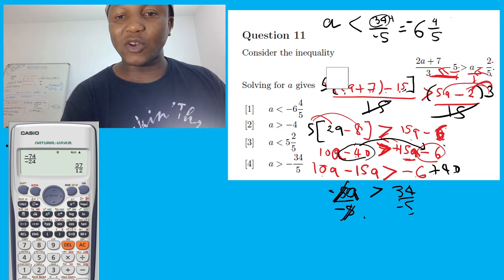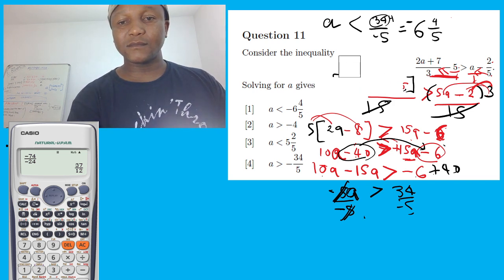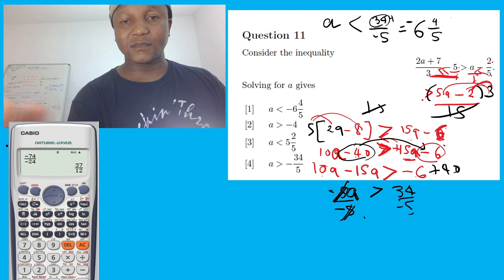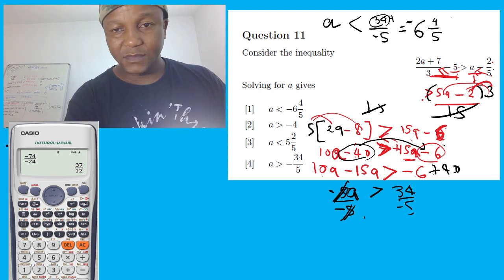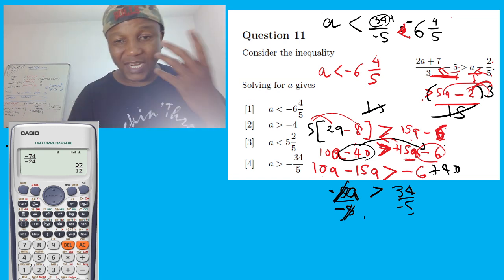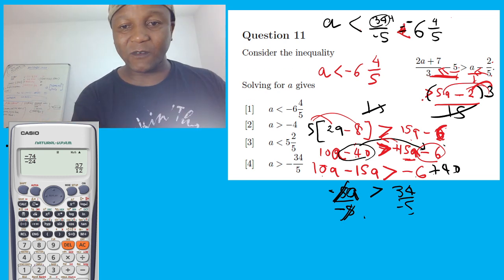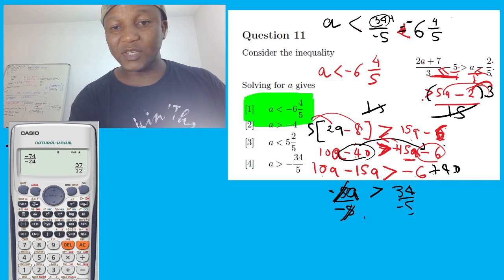So finally, I'm going to say a less than or equal to, remember it's less, negative 6 4 over 5, which is option 1. But let me tell you something very, very important here. Option 1 is the answer.